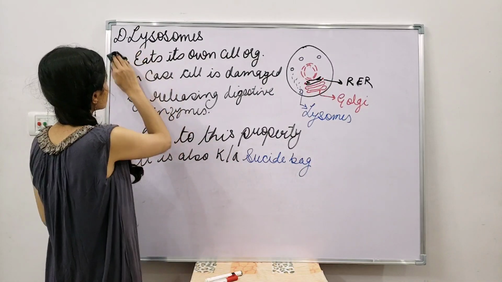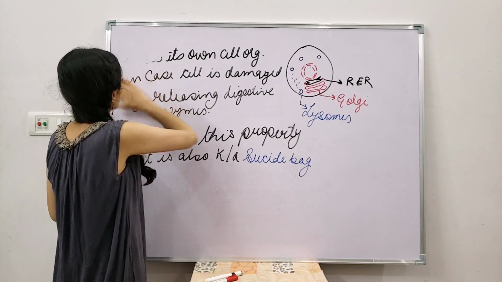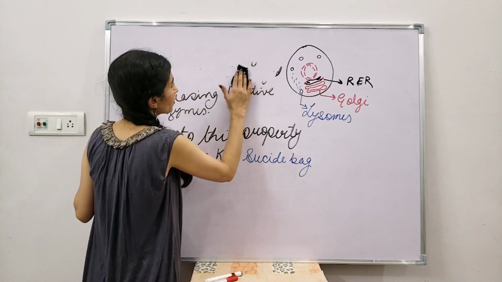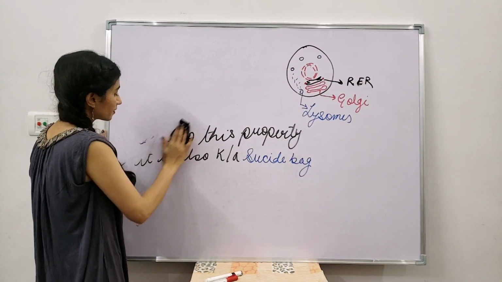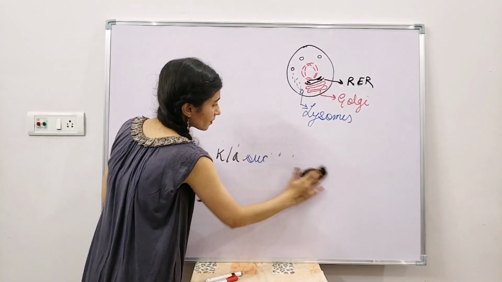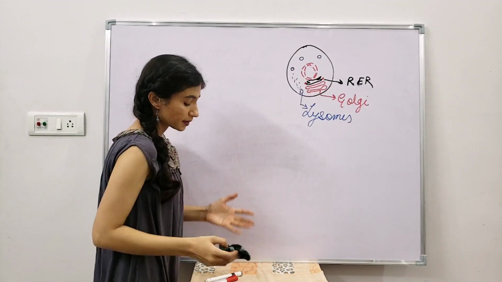All right, the next cell organelle that we are going to discuss is the mitochondria. What is mitochondria? Why is mitochondria so important? What is the one thing present in the mitochondria that makes it different from all the other cell organelles and gives it a special feature? Only in animal cells I'm talking about, not in plant cells.